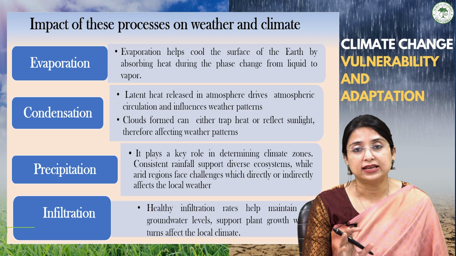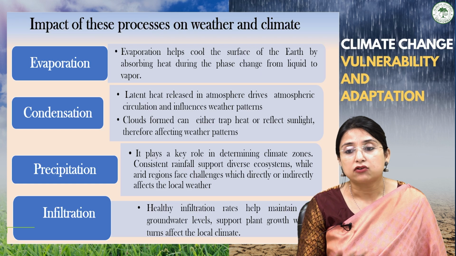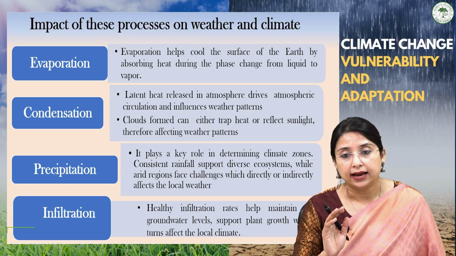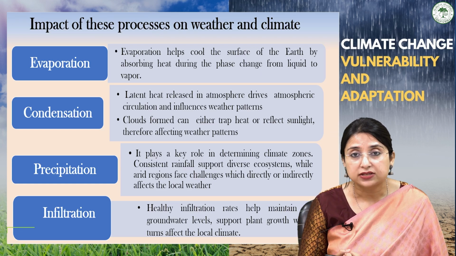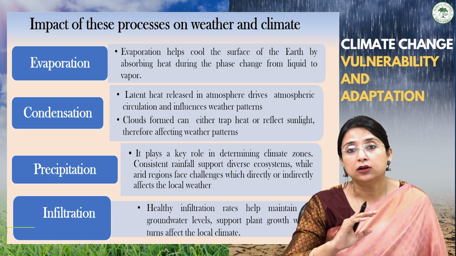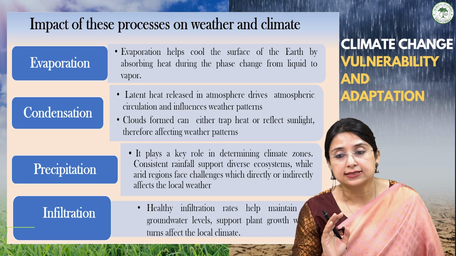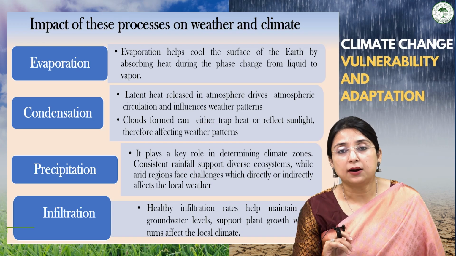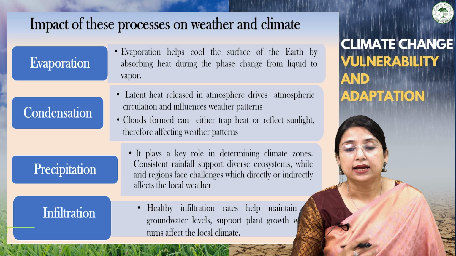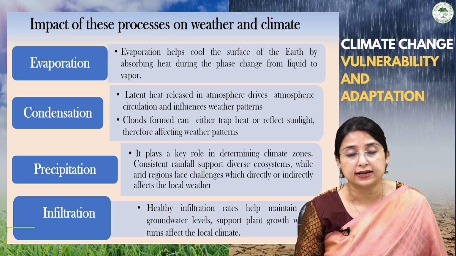These clouds, fog and dew reflect the sunlight, and also trap the outgoing long waves. It traps heat. So on one hand, it reflects the incoming sunlight rays. On the other hand, it traps the outgoing rays, therefore affecting the weather patterns at different places differently.